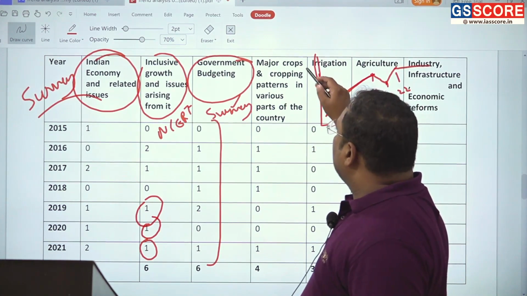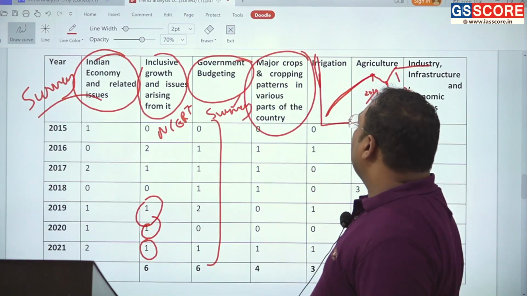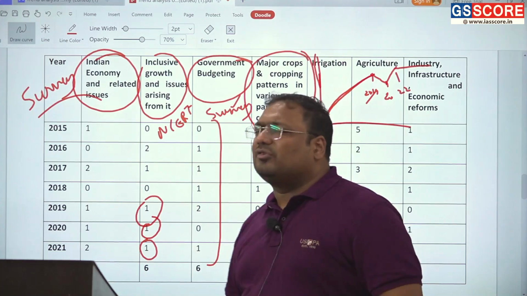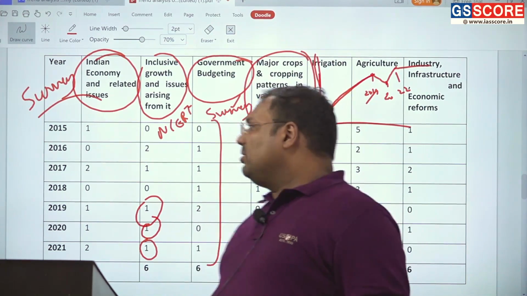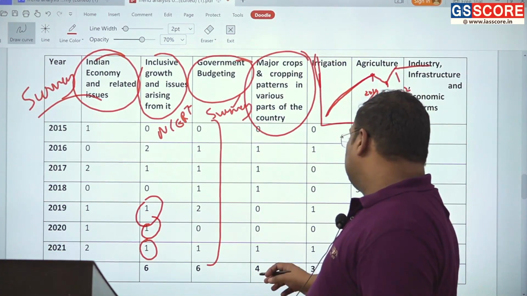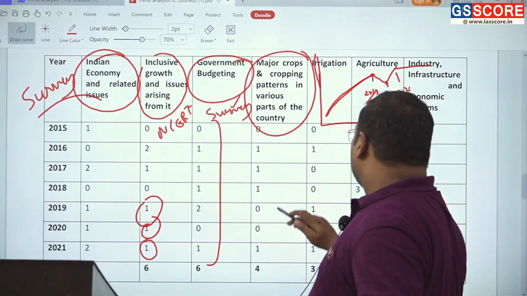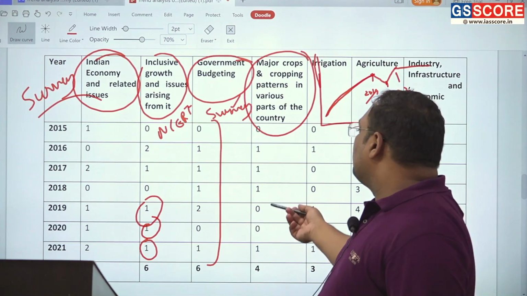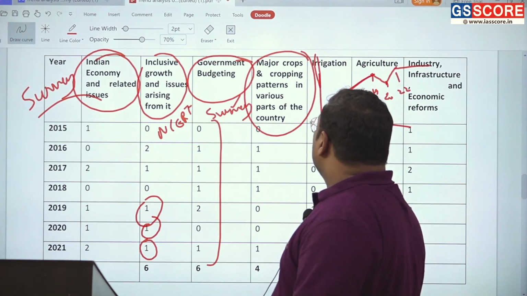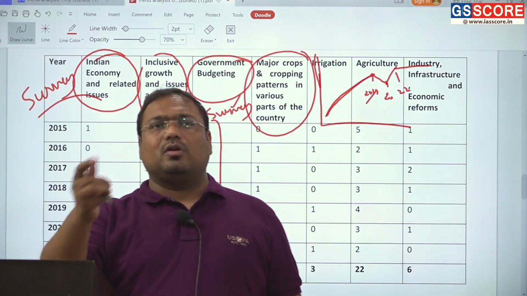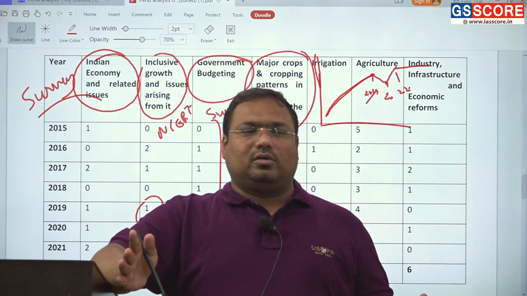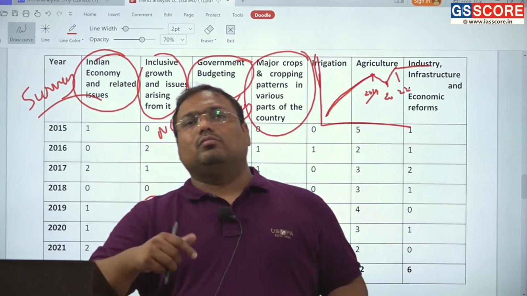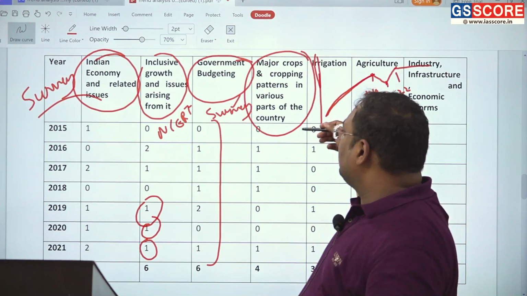Now, the next area is major crops and the cropping pattern in various parts of the country. This is an area where sometimes questions are asked and sometimes skipped. In many years, in fact 2019-20, there was no question, and even when a question is asked, it is not straight on the cropping pattern itself, but broader, regarding the nature of cropping and the farming methods. So that area is captured here.